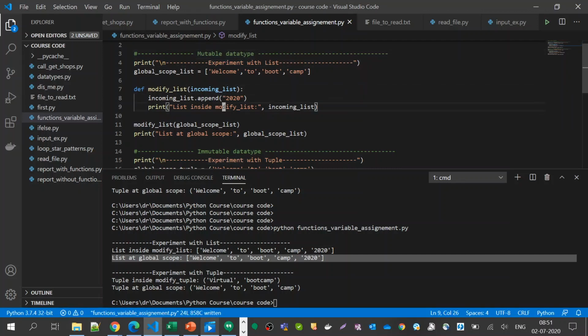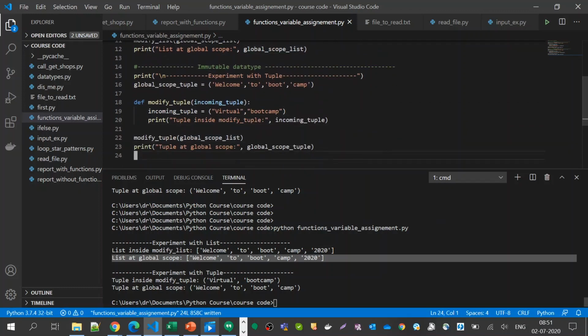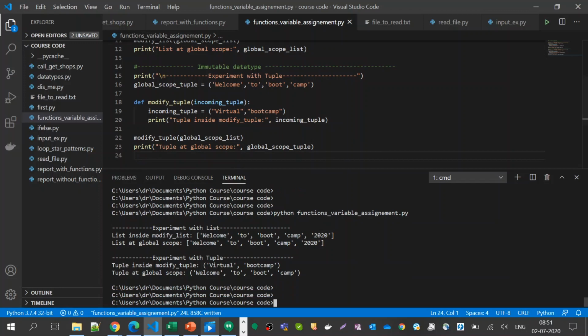So let us check the same data, but I'm putting it in a tuple. I'm doing the same thing. I'm passing the global scope tuple here, and I'm trying to modify the incoming tuple. That means a tuple cannot be modified. I can change its name, or its address. Okay, so if I try to change the whole thing, let us see what is happening.